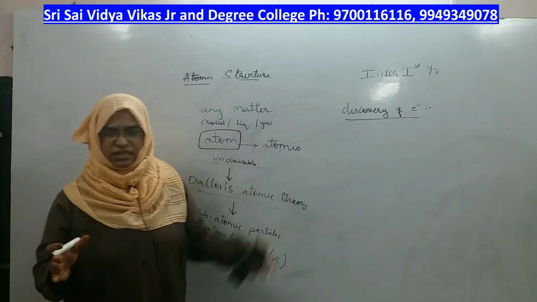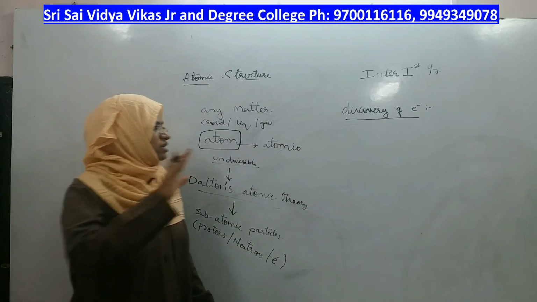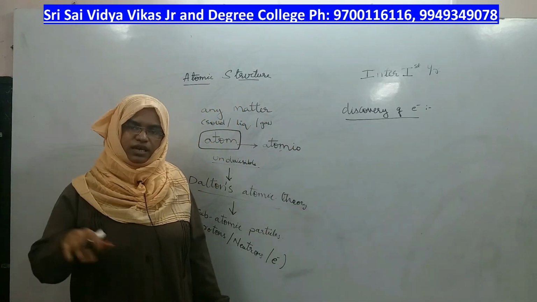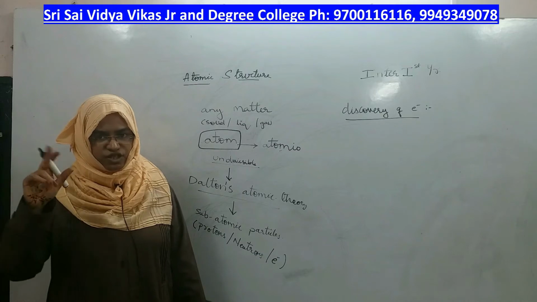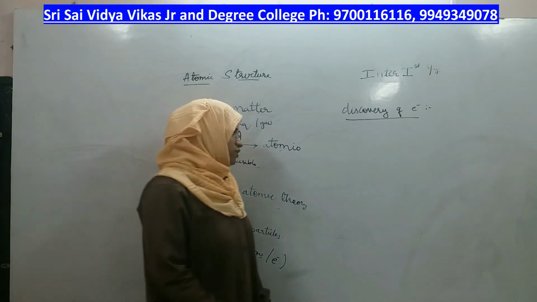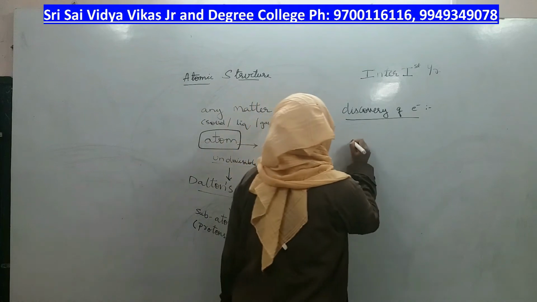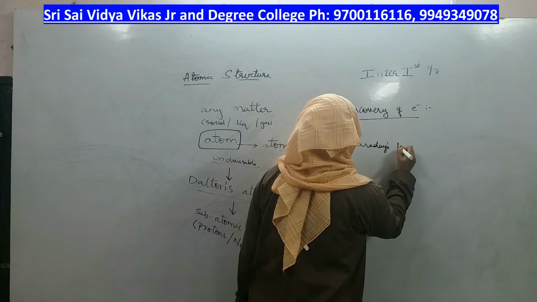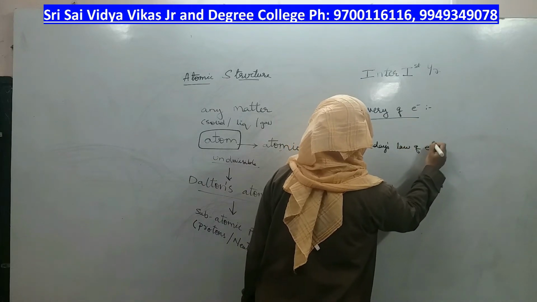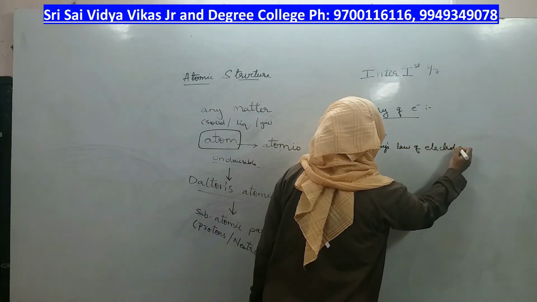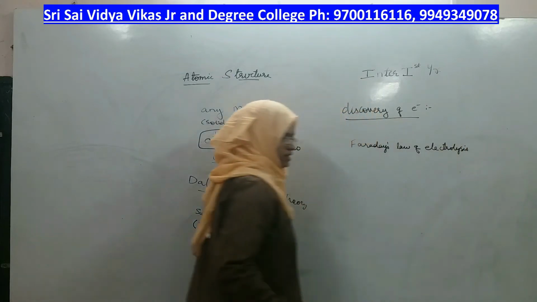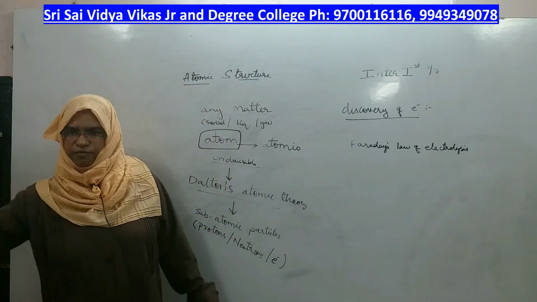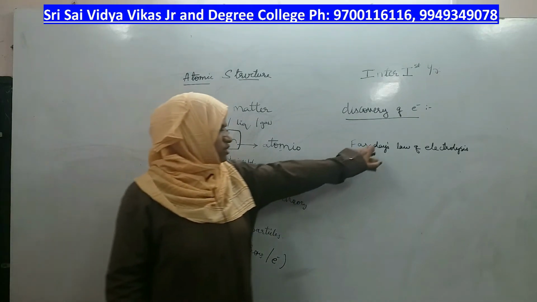J.J. Thomson started his experiment because of the help given by Faraday, because electricity was already discovered, and it was Faraday who, using Faraday's law of electrolysis, proved that electricity has particle nature, meaning electricity is nothing but a group of particles passing through. That was already told by Faraday.